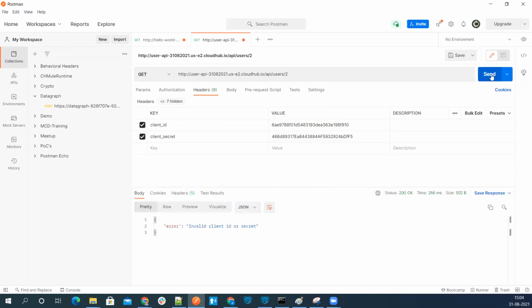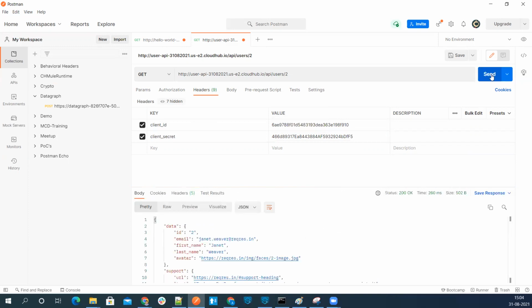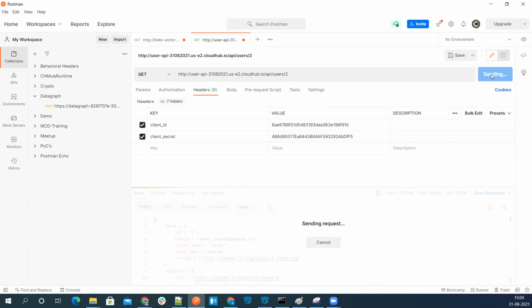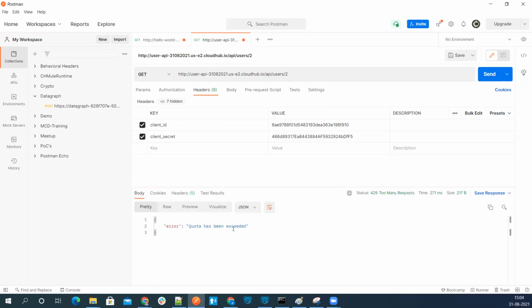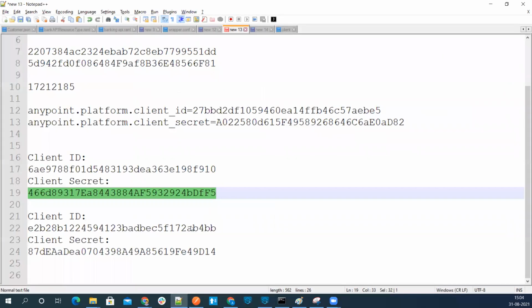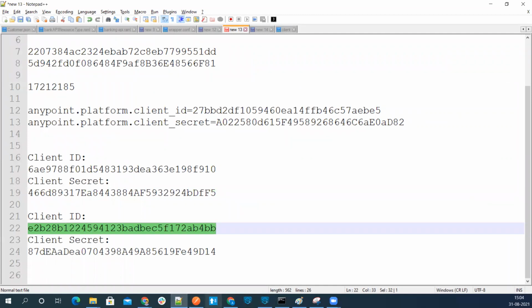Let's go ahead and apply this. 1, 2, 3, 4, 5, 6. It's working as per our SLA's configuration. Now let me change this configuration. Since we were using the trial SLA configuration, now I use the client ID of the gold.